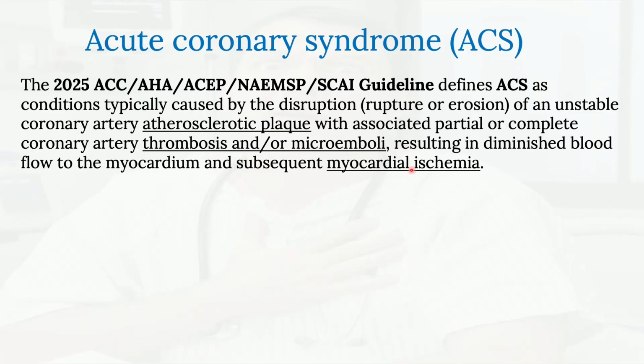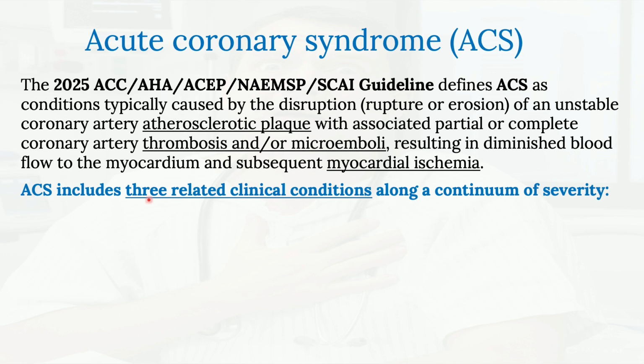So basically, the way I see it, it's an acute event that happened to the coronary arteries on a background of a chronic event. The chronic event is the building of atherosclerotic plaque over months and years because of certain risk factors that we talked about. What is the acute event? The acute event is either partial or complete occlusion, or temporary occlusion, of a coronary artery. Why did that event happen? Because of a thrombosis and or of a microemboli. What's the result of that event? It resulted in myocardial ischemia.